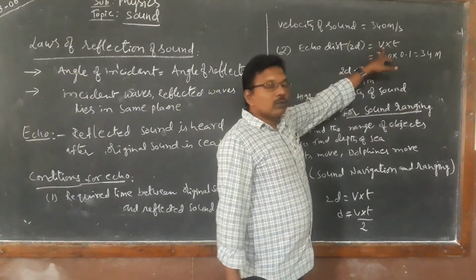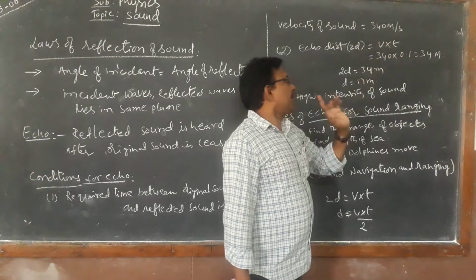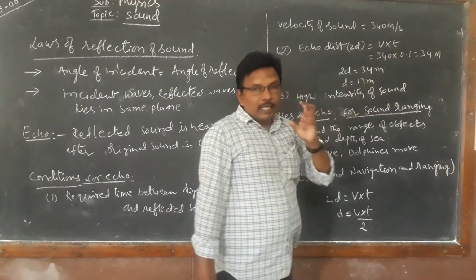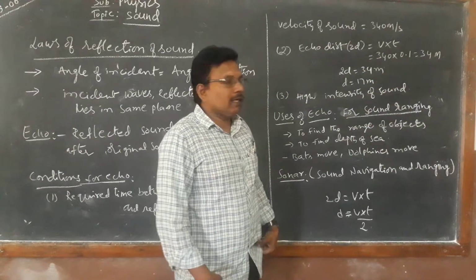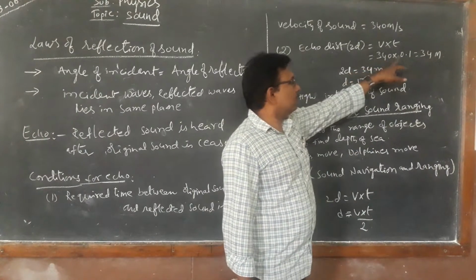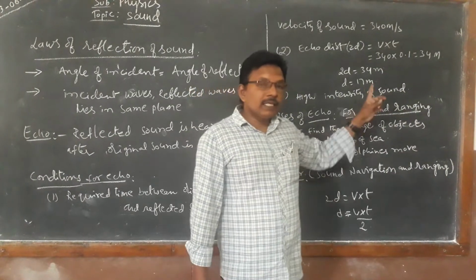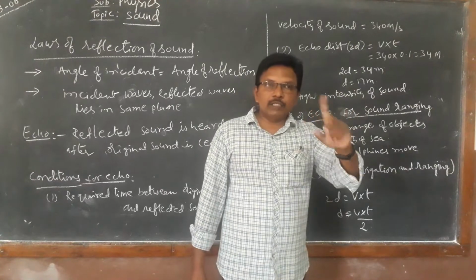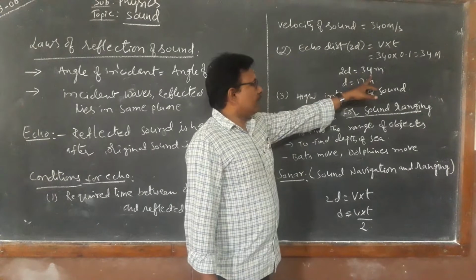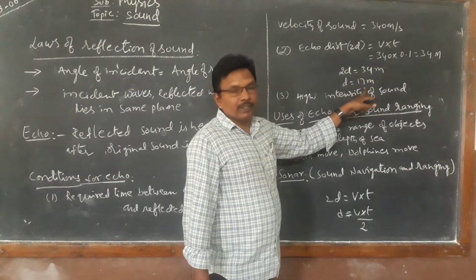2D, the total distance traveled by the echo, is equal to velocity of sound into time. The velocity of sound is 340 meters per second. The time for the echo is 0.1 second. If you multiply, 340 into 0.1 equals 34 meters. So 34 meters is the distance required for the echo to travel. That means 2D is equal to 34 meters. Then D is equal to half of 34, which is 17 meters.